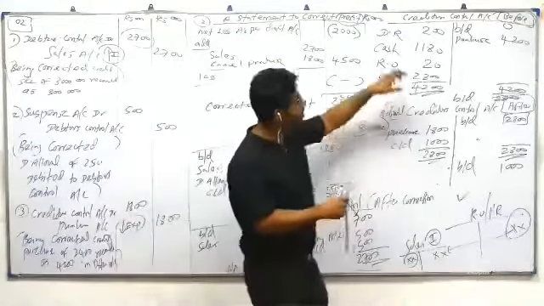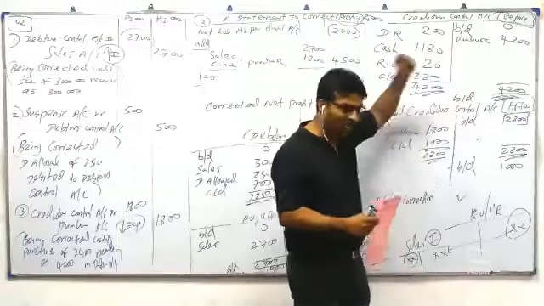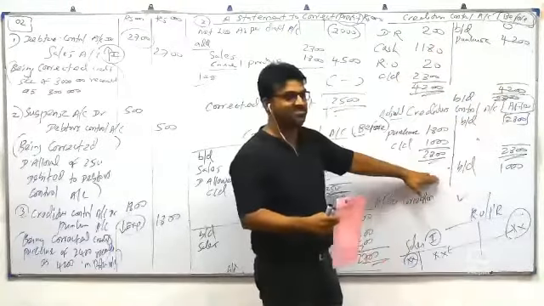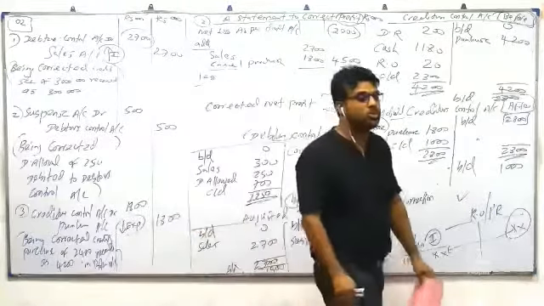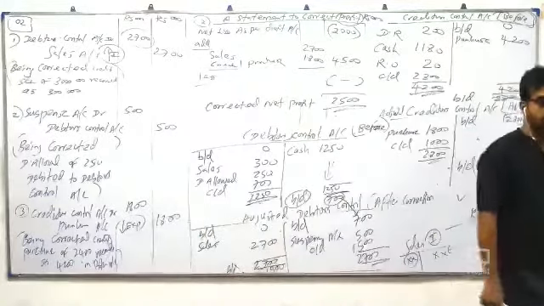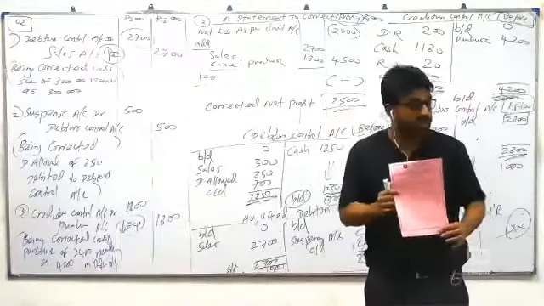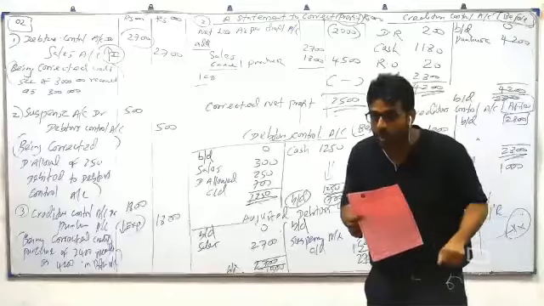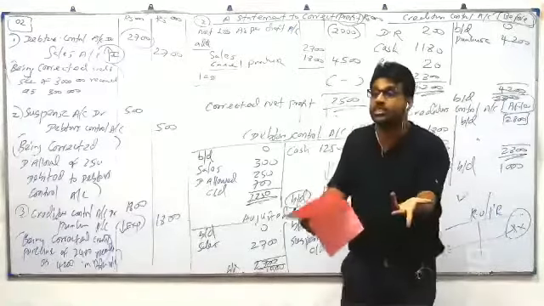For the creditor control account also, prepare a wrong creditor control account, get the wrong creditor balance, then make the correction. They are not telling us, but we have to do that. If you don't do that, you don't get marks. Understand it, it's a tough question. You know why I am telling you to prepare a wrong creditor control account? They have not given us the creditor control account already. Final balances are not given.